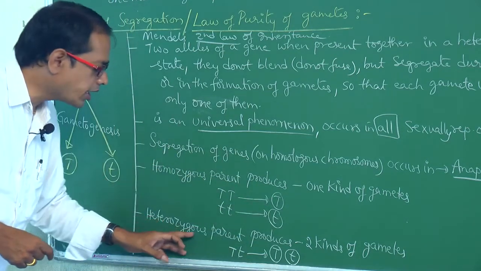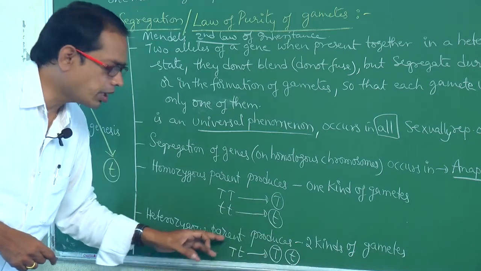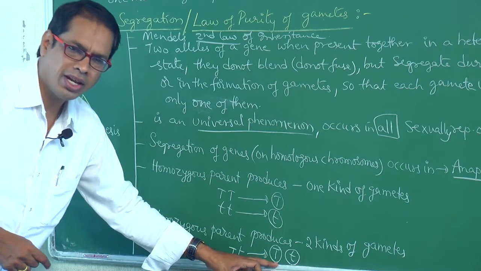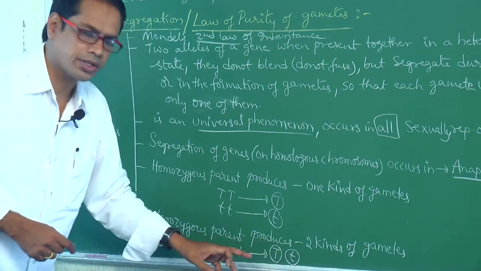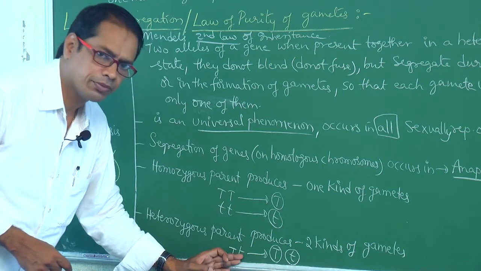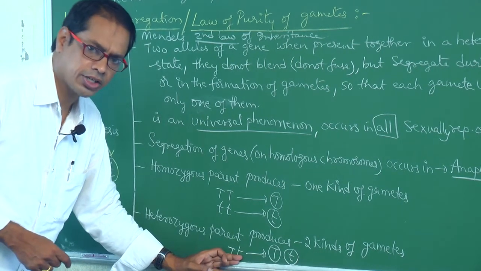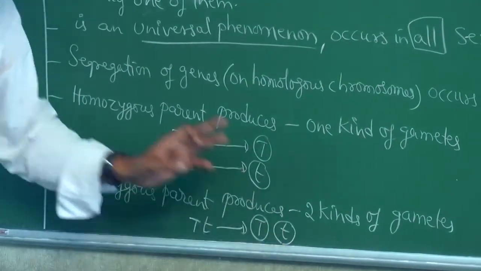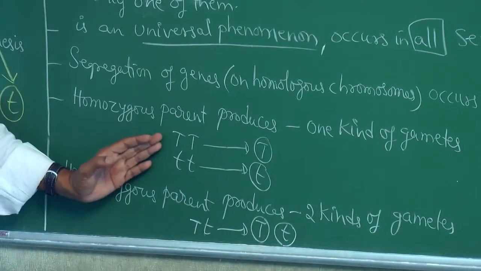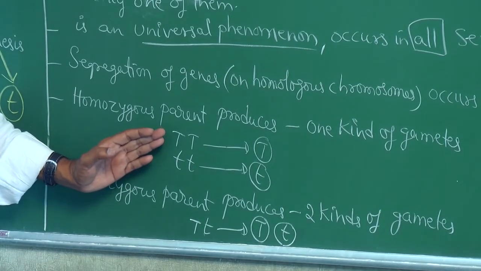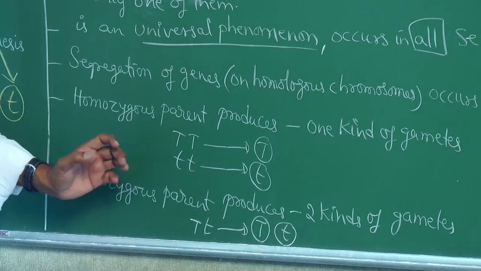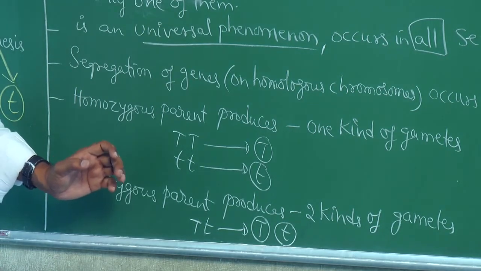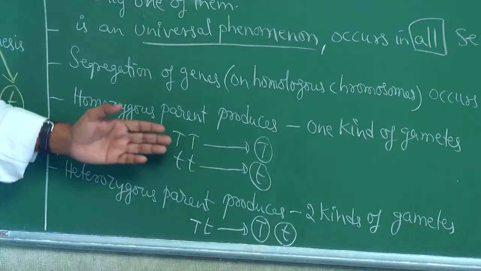See, this is a heterozygous parent. How many kinds of gametes does it produce? Two types of gametes, capital T and small t. A parent in heterozygous condition produces two kinds of gametes, capital T and small t. So homozygous parents produce how many types of gametes? One type. A heterozygous parent produces how many kinds of gametes? Two kinds. Are you understanding, my dear students?